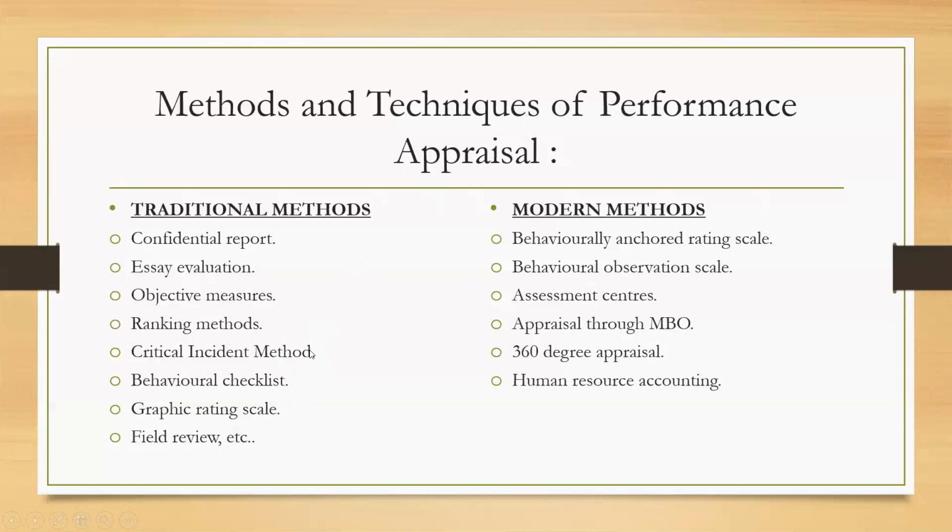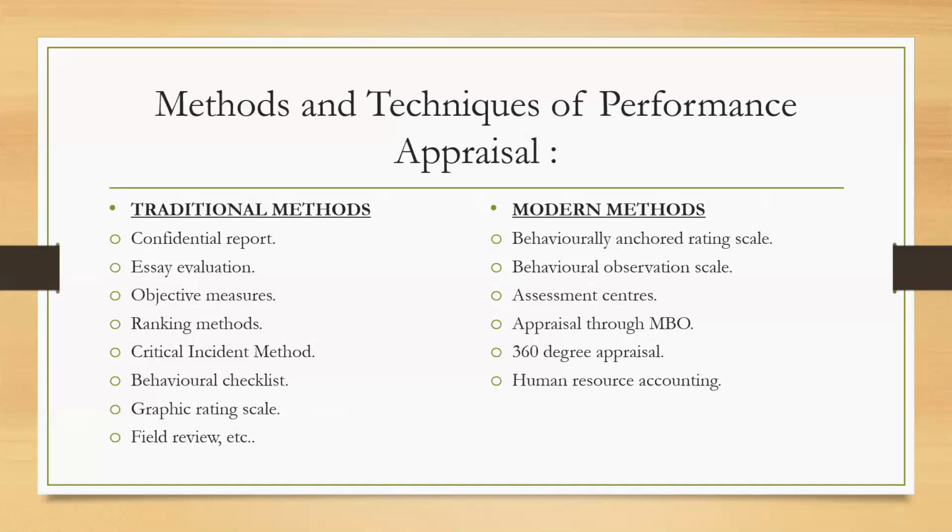In the critical incident method, if you remember, we are trying to find out the behavior of the person in both the positive and negative sense. And in the graphic rating scale, we are comparing the behavior and performance of the individual with his past performance. So in this behaviorally anchored rating scale, we measure the behavior of the person and compare it with his past behavior also. In this BARS method, we carefully analyze the job.